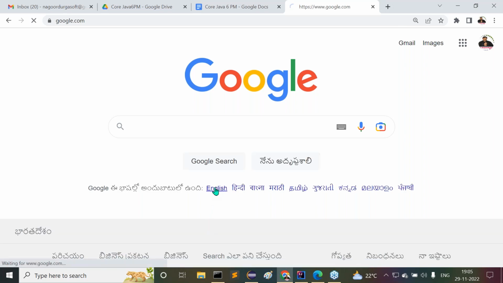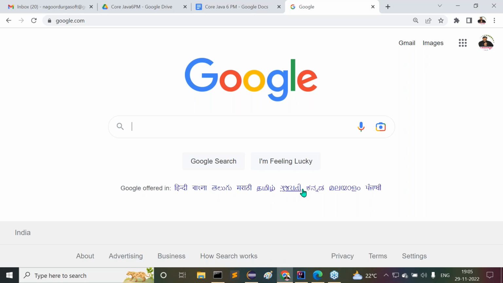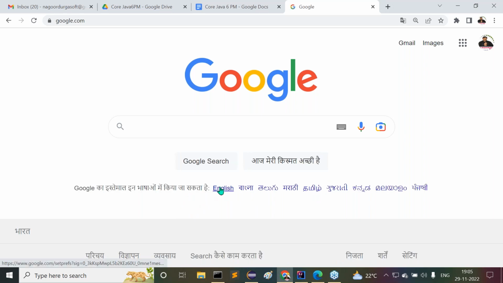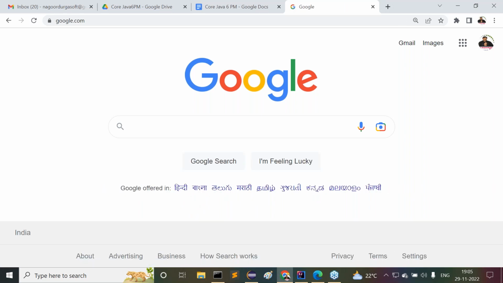If you click on English, we get the total page in English. If you click on Kannada, the total page is available in Kannada. Hindi, if you click there, the total page is available in Hindi. That means Google is providing its services with respect to the local users, right? This is the best example of internationalization.